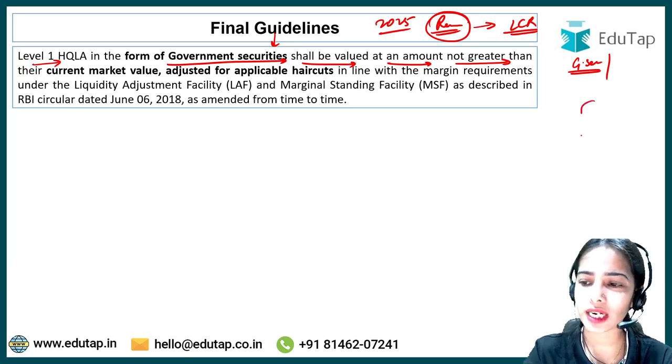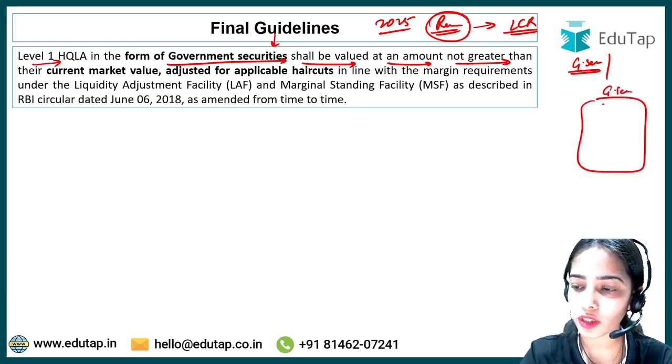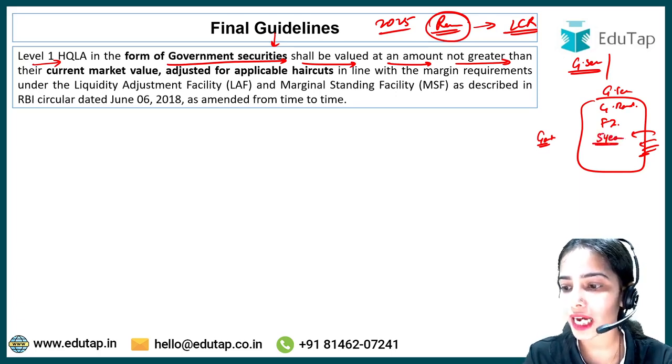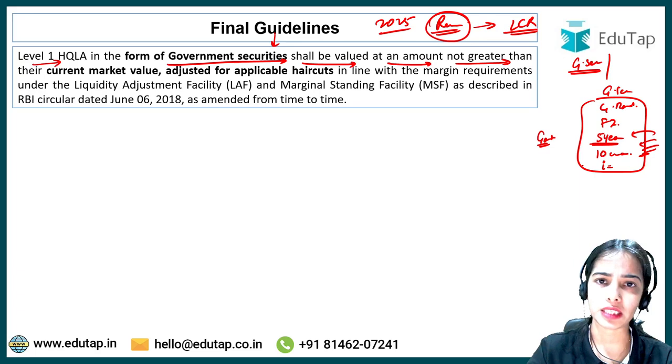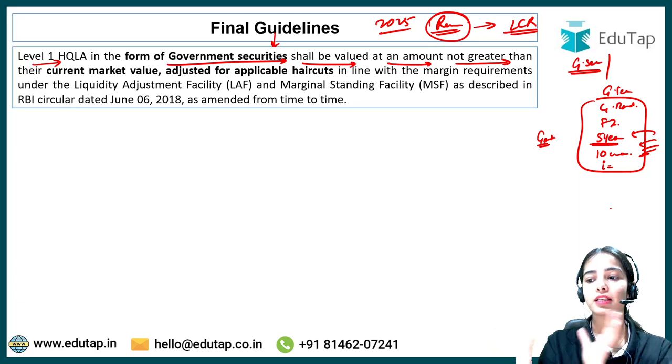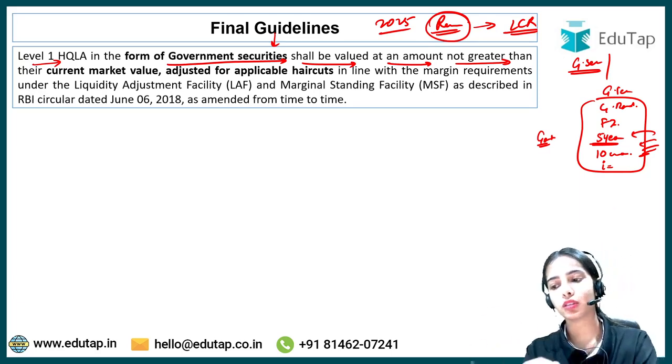I hope you know that the government security, the government bond, is a financial instrument through which the government raises funds from the investors. So if the government requires funds, let's say it has issued this government bond with a time period of 5 years, raising 10 crore rupees, and the government has promised to pay some interest rate on a half yearly basis. So this is a government security through which the government is raising funds from the investors.